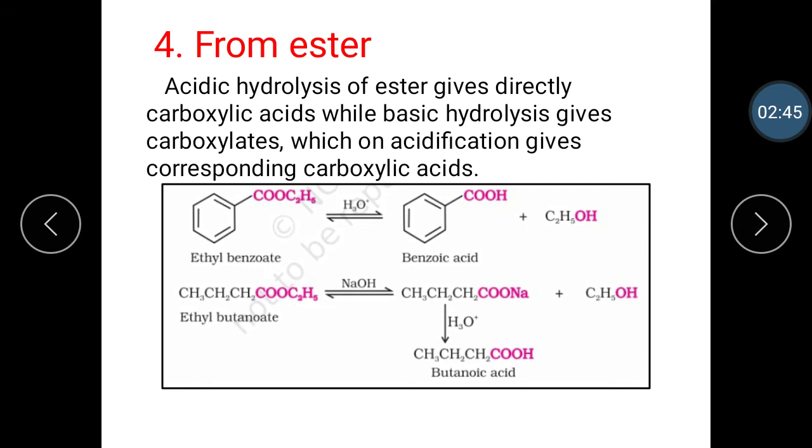The next method is preparation from ester. Acidic hydrolysis of ester gives carboxylic acid directly, while basic hydrolysis gives carboxylates which on acidification give the corresponding carboxylic acid. Let's see this reaction. The first reaction is acidic hydrolysis. Ethyl benzoate on acidic hydrolysis gives benzoic acid and alcohol. The next reaction is basic hydrolysis. Ethyl butanoate on basic hydrolysis gives carboxylates, which on acidification give the acid, that is butanoic acid, and